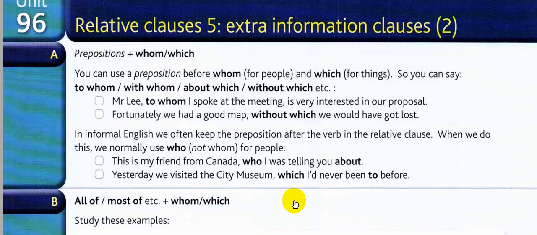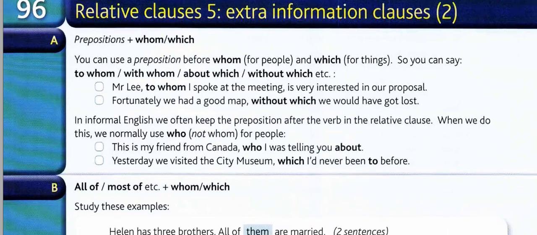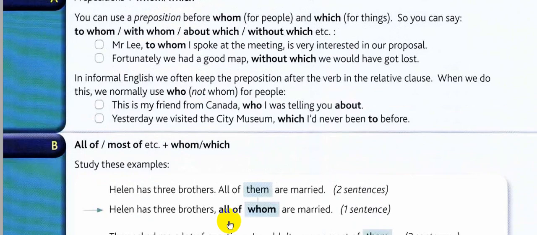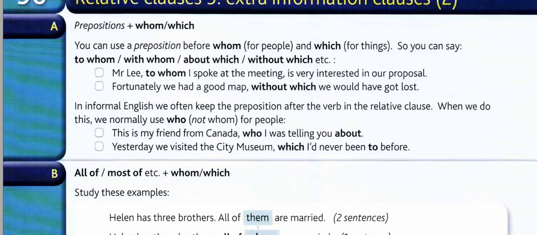Okay, this is for section A. Let's go to section B. I'd like to remind you of a point before moving to section B: don't forget that when we say extra information, it means that it's okay to get rid of the adjective clause.